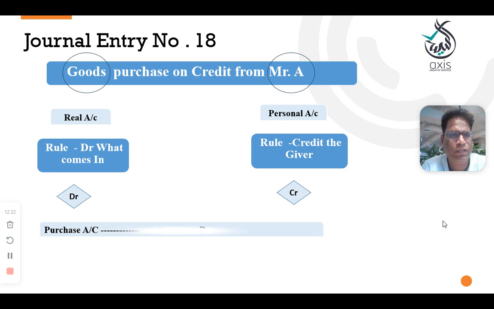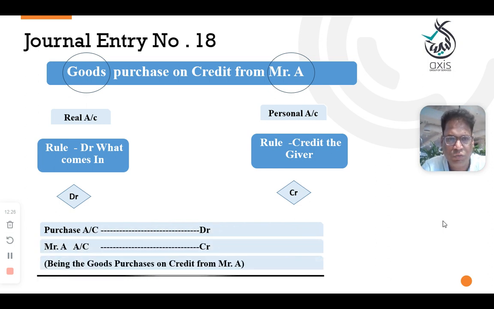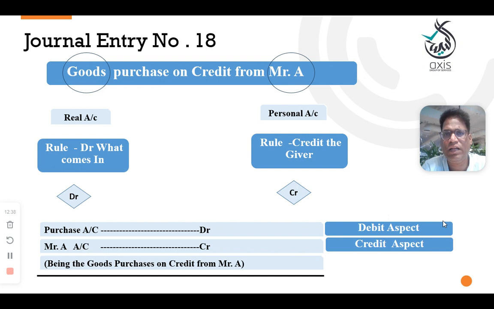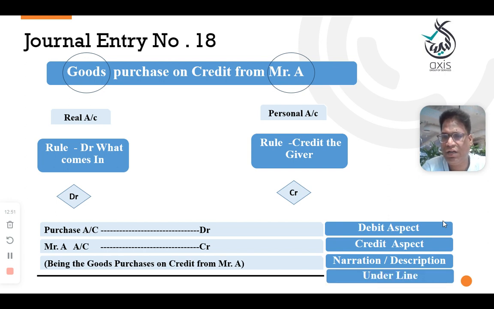So here, what is the answer? Purchase account debit to Mr. A account credit, being the goods purchased on credit. The debit aspect is purchase because goods are coming in. When goods come in, you need to debit the purchase account. And here in the given transaction, we have not paid the money. The goods we purchased on credit. That means Mr. A is the giver, so that's why we credited Mr. A account. And here, being the goods purchased on credit is a narration and it will be underlined. Please write down.